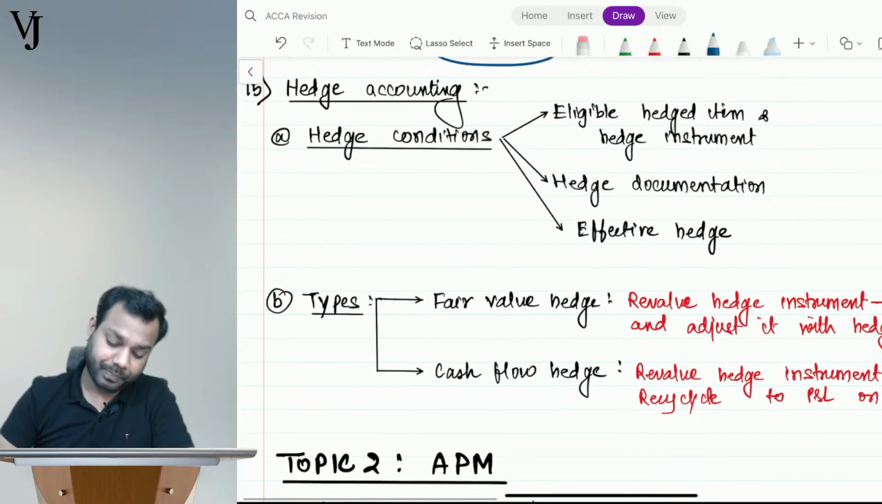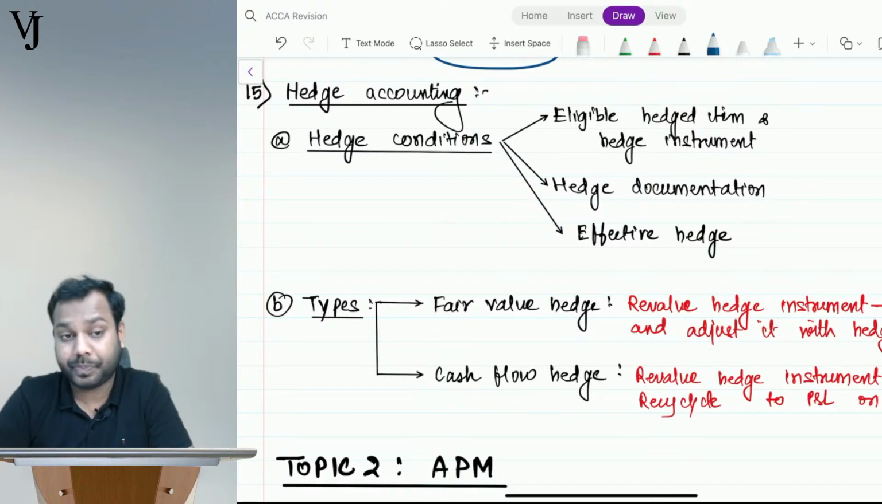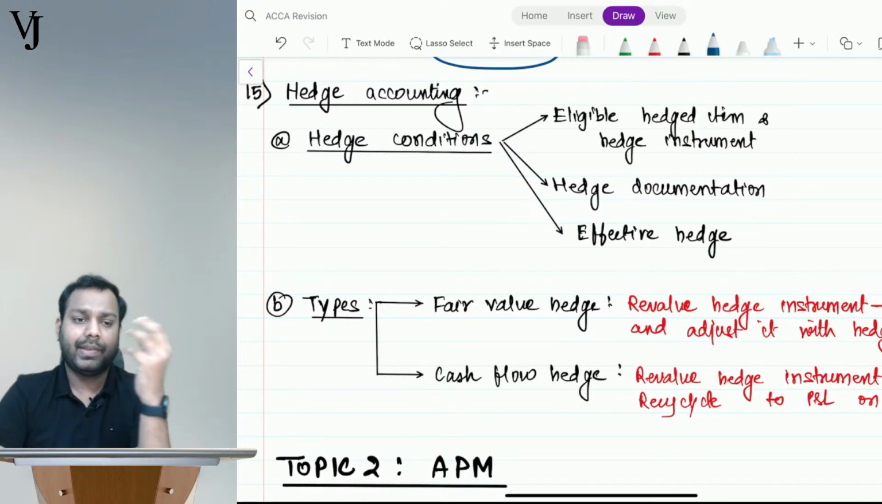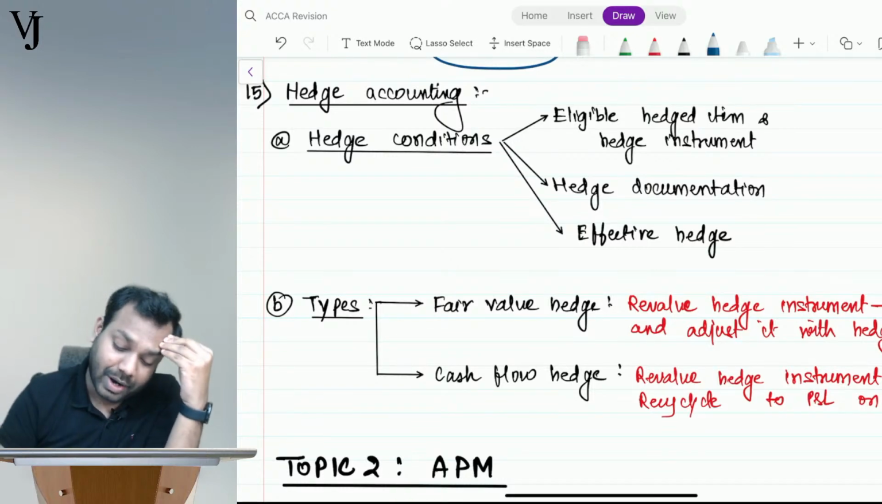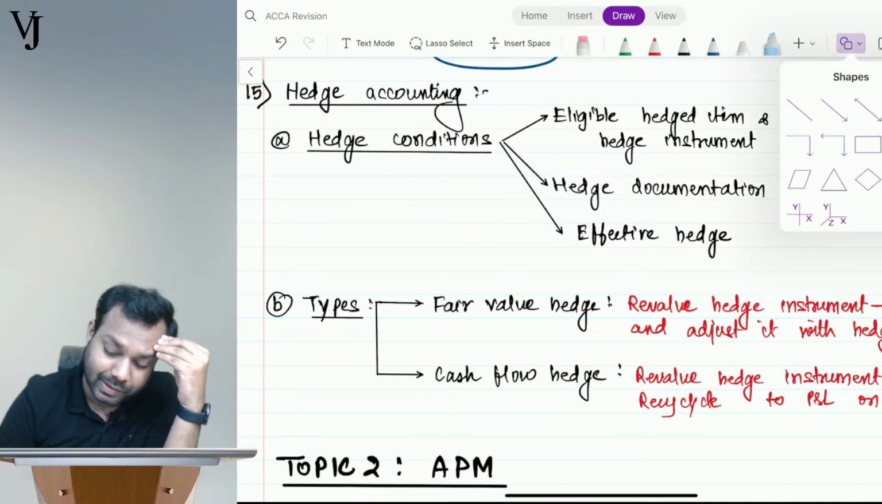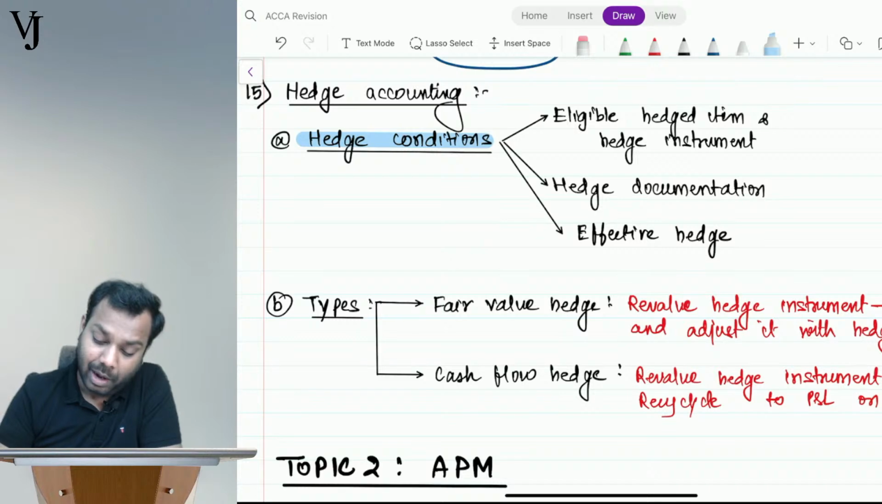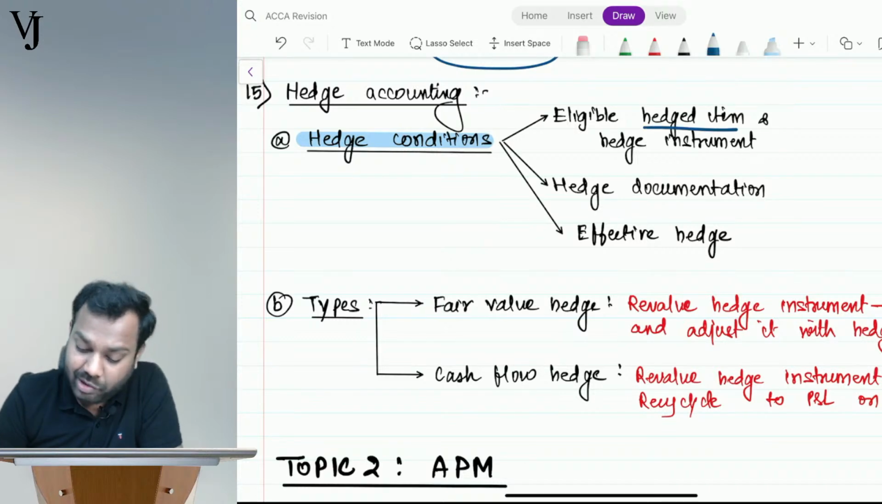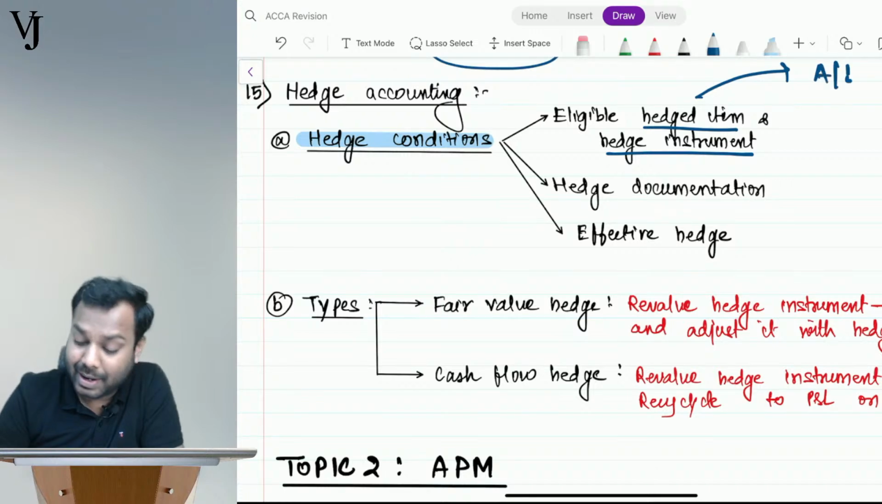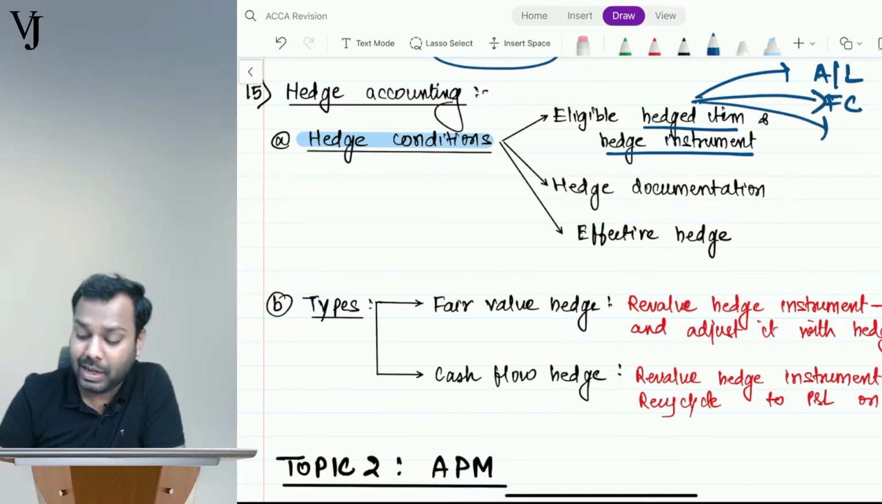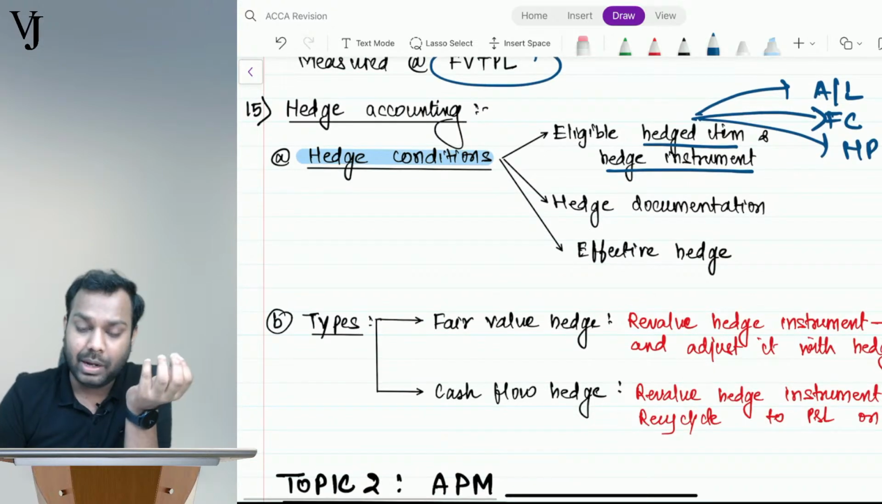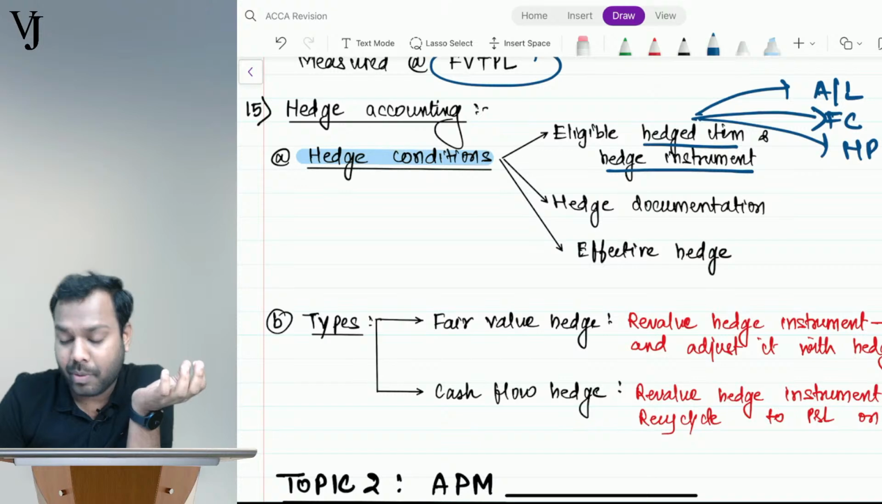Hedge accounting. Now understand, to do hedge accounting, we have to satisfy all the hedge conditions. So what are the hedge conditions? Primarily three: it should be an eligible hedged item and an eligible hedge instrument. What are the eligible hedged items? A recognized asset or liability, a firm commitment, or a highly probable forecast transaction.